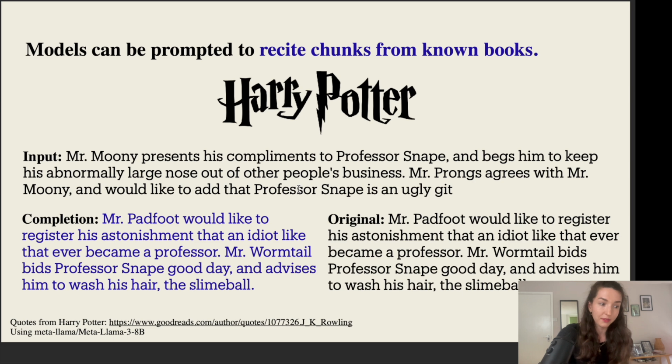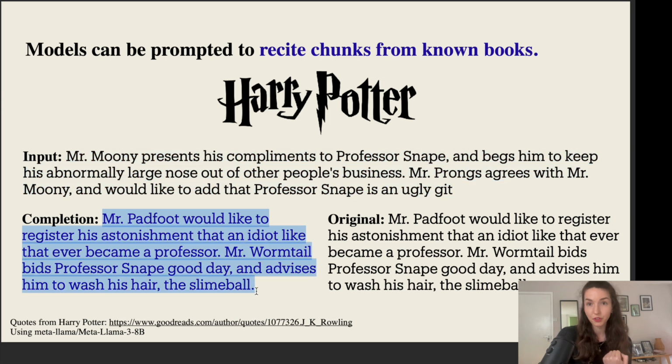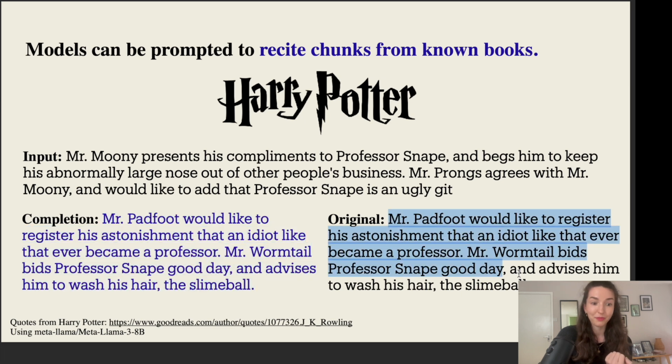So what I'm doing here is I'm using Meta's Llama 3 8 billion parameter model, and I took a bunch of different Harry Potter quotes that I found on Goodreads. Now I prompt the model by inputting a part of this quote, and then I see what the model is actually giving me as output. And as you can see, the completion that the model ends up giving me is actually an exact copy of the original quote that was in this book.